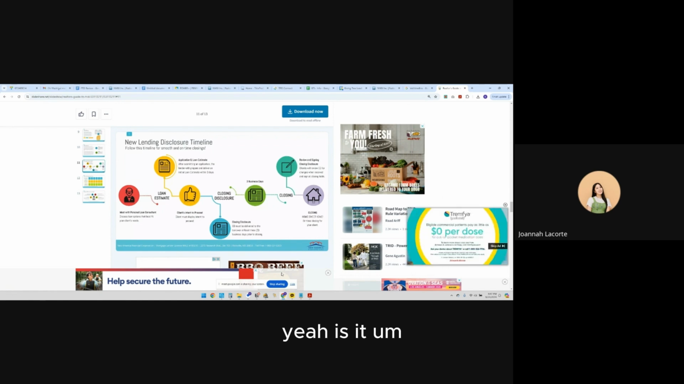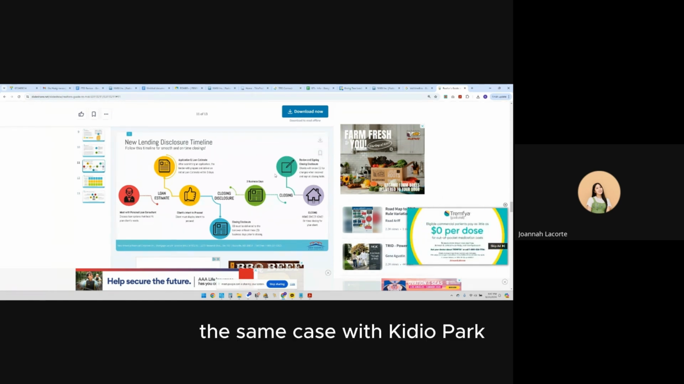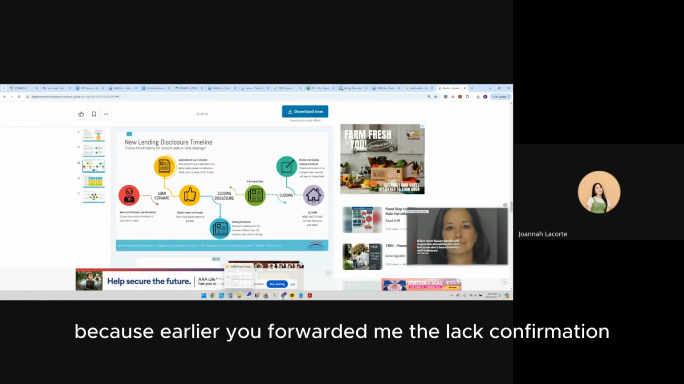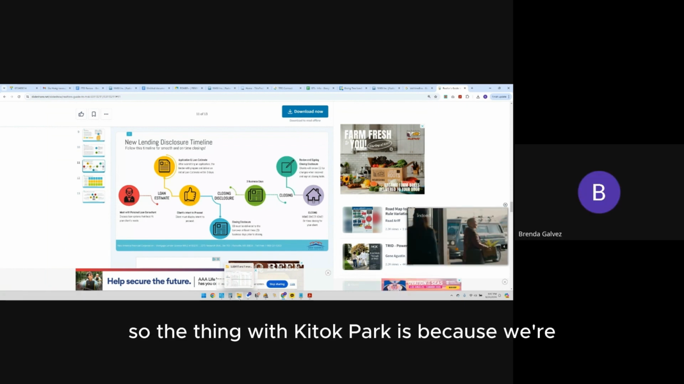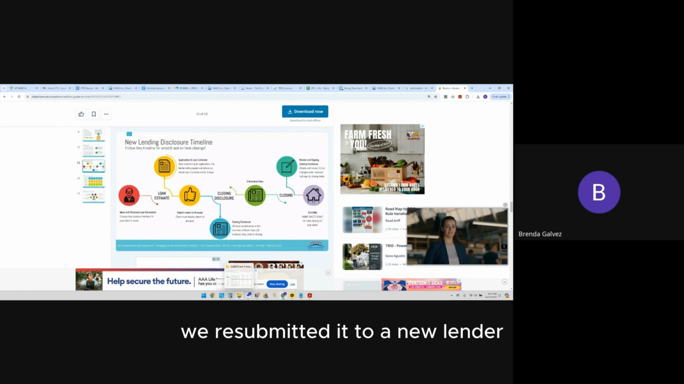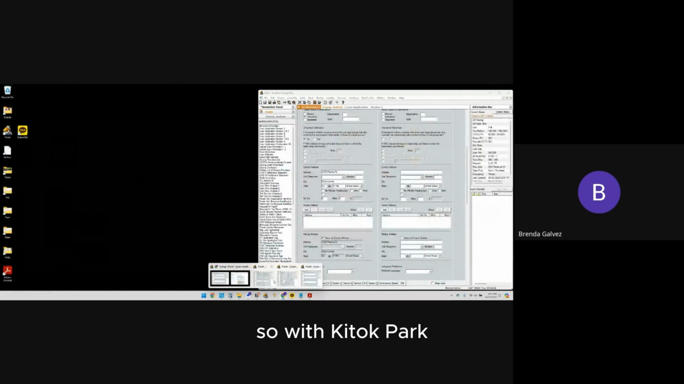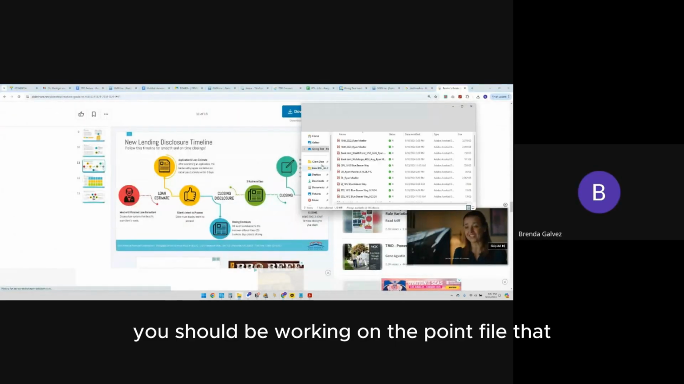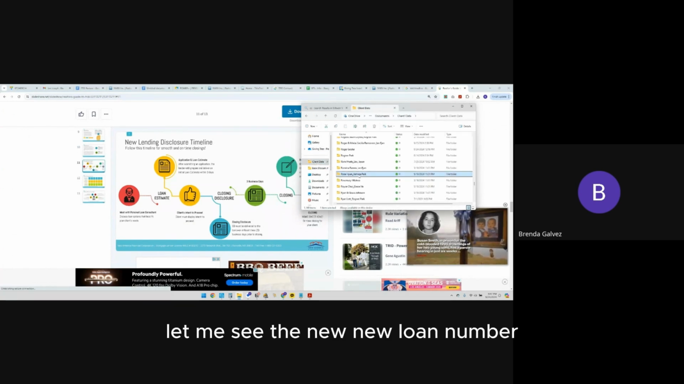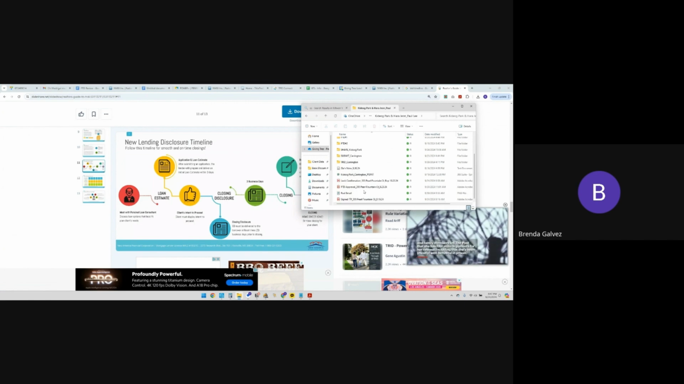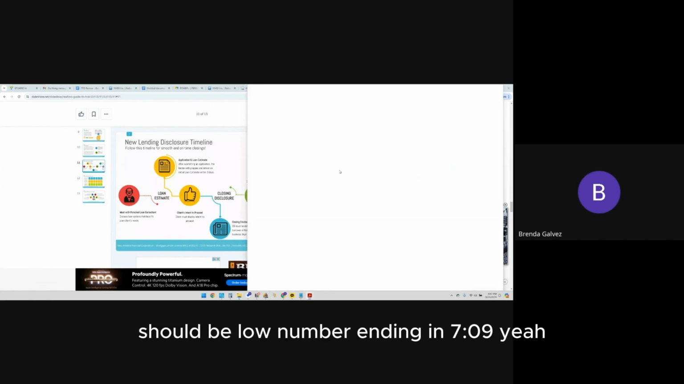Is it the same case with Kidoc Park? Because earlier you forwarded me the lock confirmation and we have to do the lock LE again, correct? The thing with Kidoc Park is that we resubmitted it to a new lender. So with Kidoc Park, you should be working on the point file with the new loan amount. The new loan number should be the loan number ending in 709.